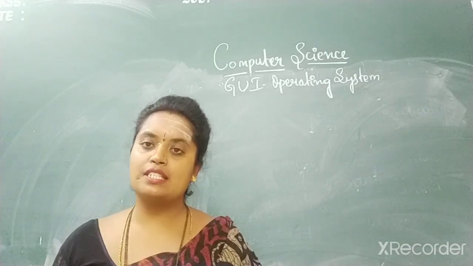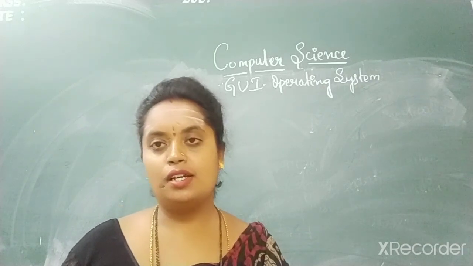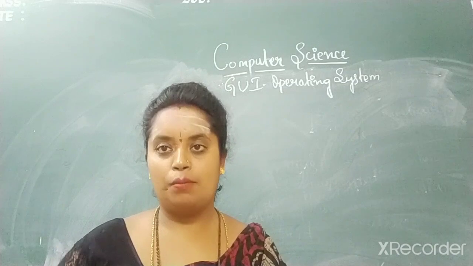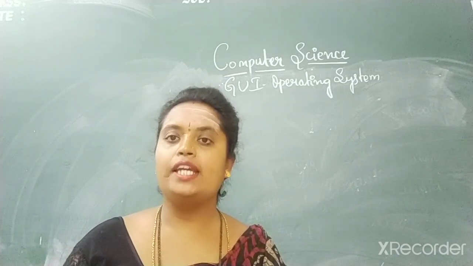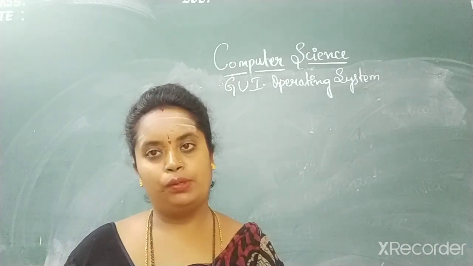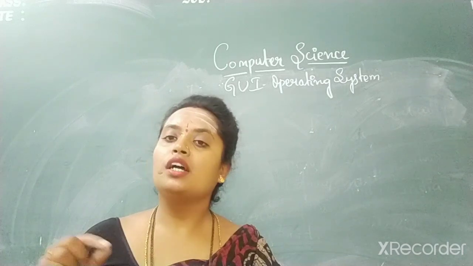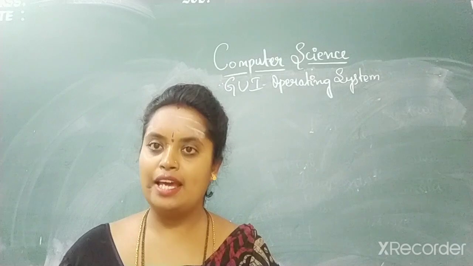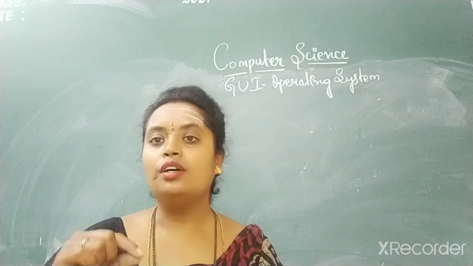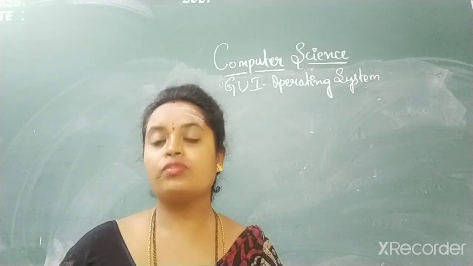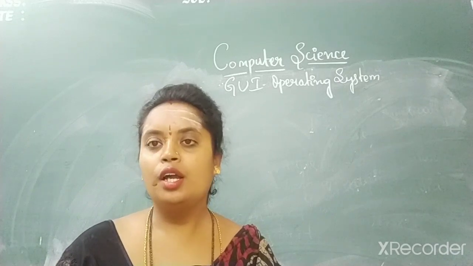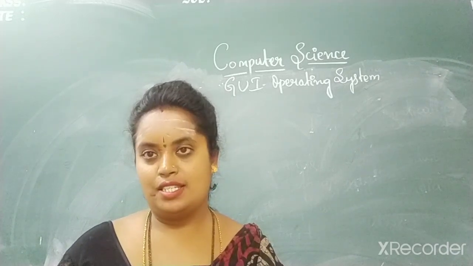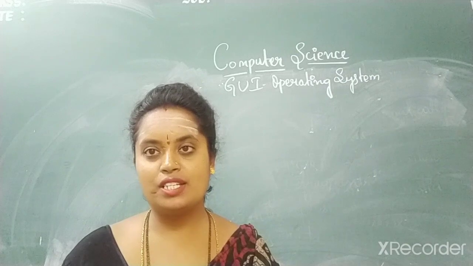What is an operating system? An operating system is a system in the computer which controls the overall activities of the computer. It allows the user to interact with the system. Children, are you understanding?